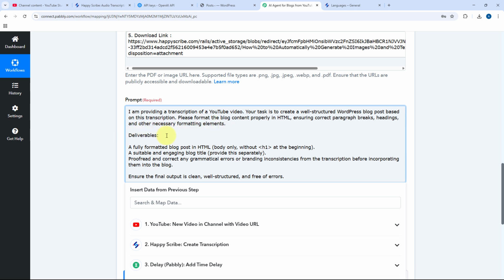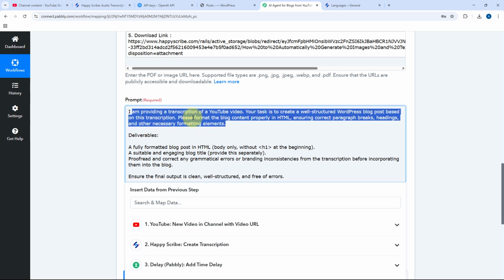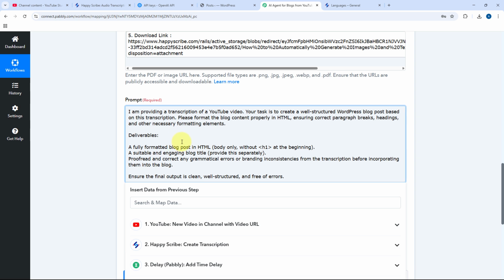Deliverables. So what do we want from OpenAI? So we have basically entered the prompt for what we want it to do, and in response, what do we want? We are going to mention it. A fully formatted blog post in HTML. So we have asked for the HTML body of the blog post so that when we send the HTML body of the blog content to WordPress, the formatting of the blog post is also perfect.